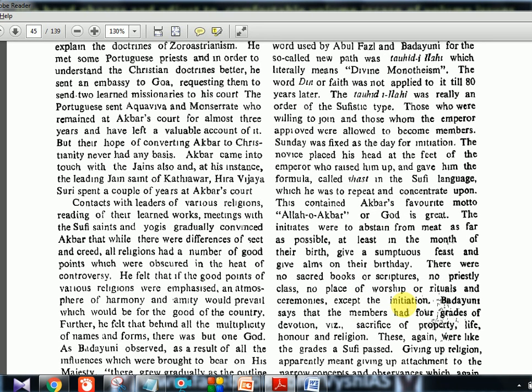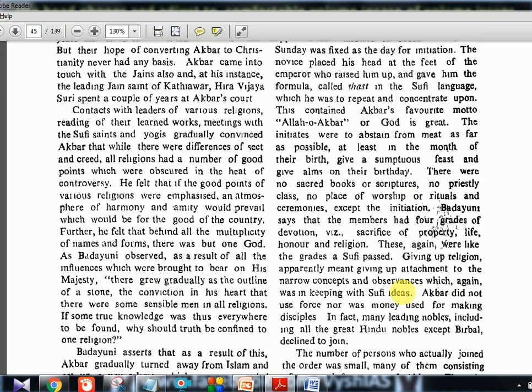Okay, so these are the traits of it, and UPSC can put four statements and ask you: no sacred books, no scriptures, no priestly class, no place of worship, or no rituals. Okay, no ceremonies, nothing. They will be doing good things, like giving a feast to all the people on their birth month or birthday, and abstaining from meat. So those kinds of things were followed in Tawheed-e-Ilahi. Now, Badayuni says that the members had four grades of devotion: sacrifice of property, life, honor, and religion. These again were likely the grades of the Sufi path. Okay, whatever Sufism they are following, that is what is followed in here also.